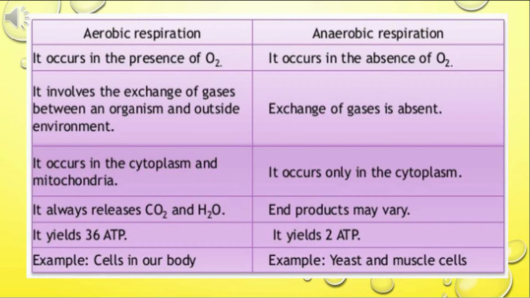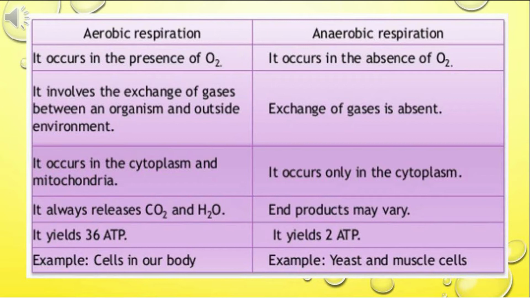Let us tabulate aerobic respiration against anaerobic respiration. Aerobic respiration takes place in the presence of oxygen, while anaerobic respiration takes place in the absence of oxygen. Aerobic respiration involves the exchange of gases between an organism and the outside environment, while in anaerobic respiration the exchange of gases is absent. Aerobic respiration occurs in the cytoplasm and mitochondria, while anaerobic respiration occurs only in the cytoplasm.